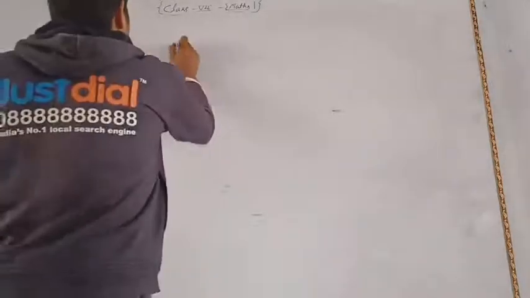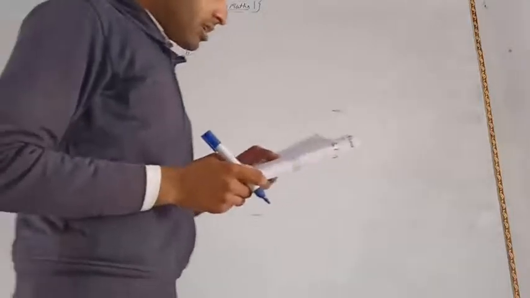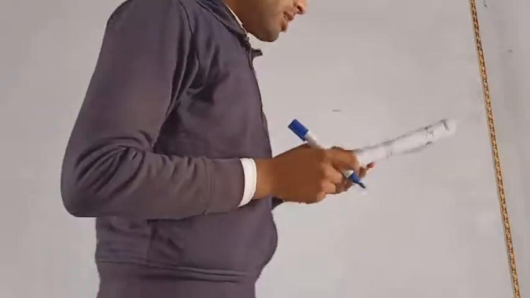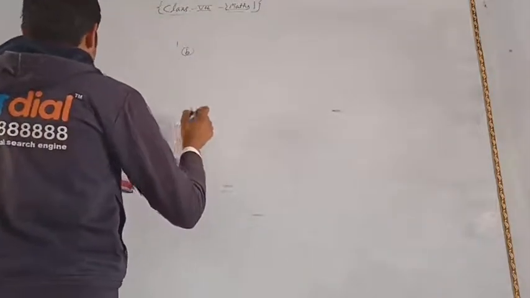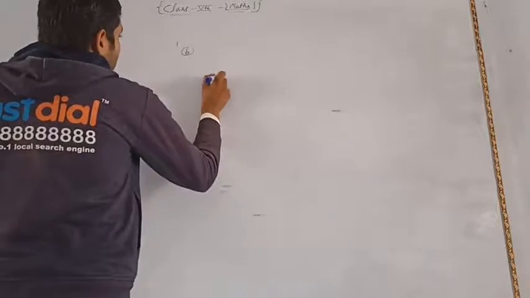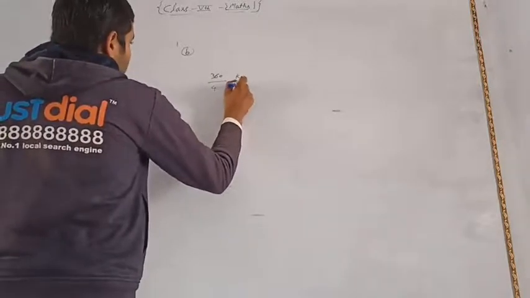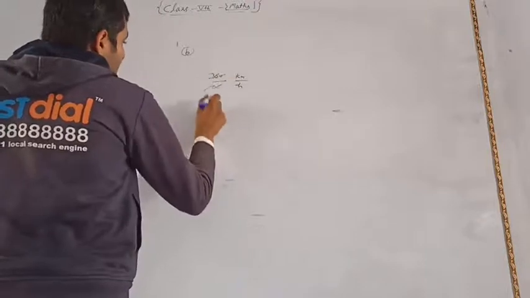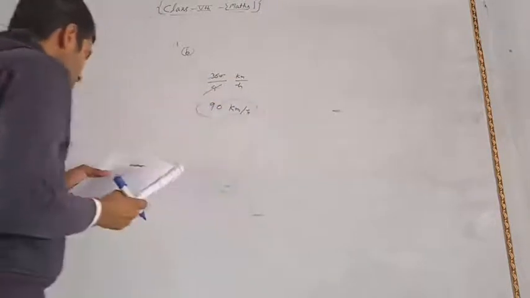Again, problem number B in Check Your Progress. If a train travels 360 km in 4 hours, then its speed will be, and you also know that speed is equal to distance upon time. Here the distance is 360 km and the time is 4 hours, so kilometer per hour. 4 9s are 36, 4 0s are 0, 90 kilometer per hour. This is the solution of this question.